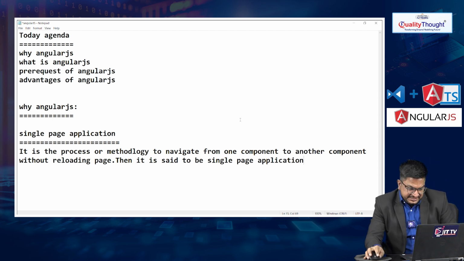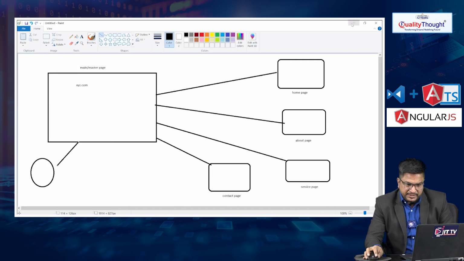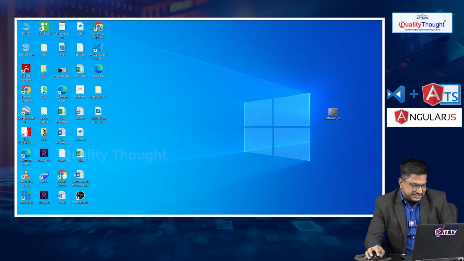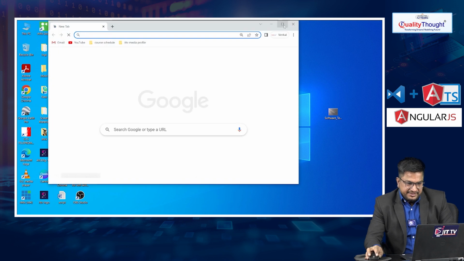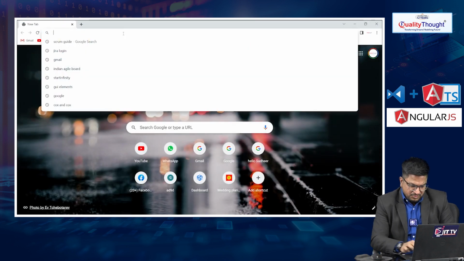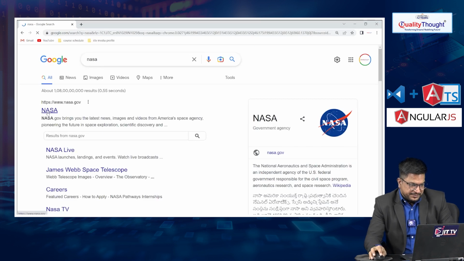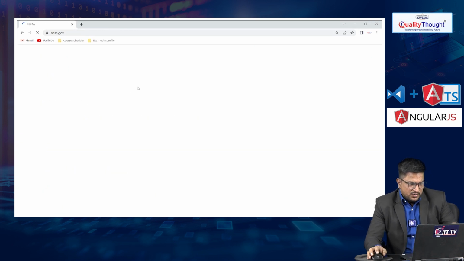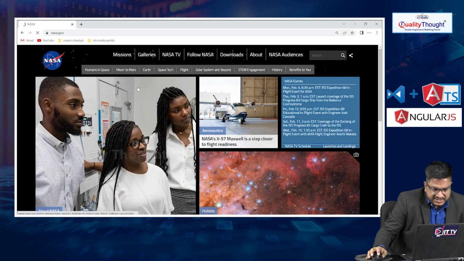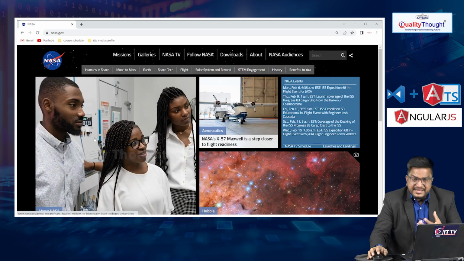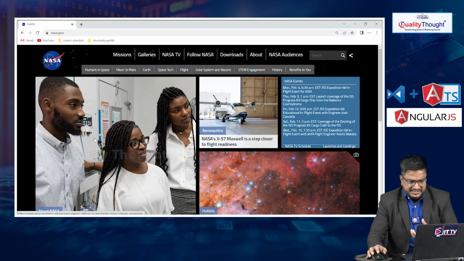Let us understand this practically. Let me show you one multi-page application. Let me open Google Chrome. Let's say we have a multi-page application called NASA here. Let me click on this one. The first time it is reloading. So NASA is a multi-page web application.